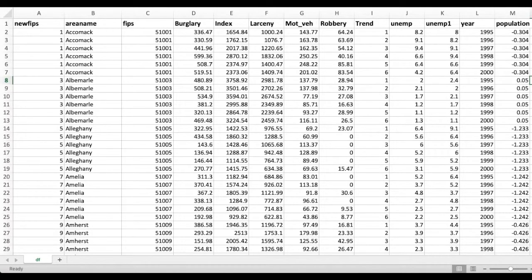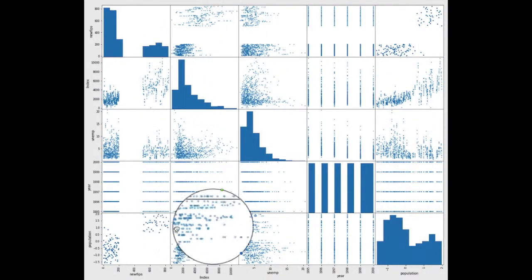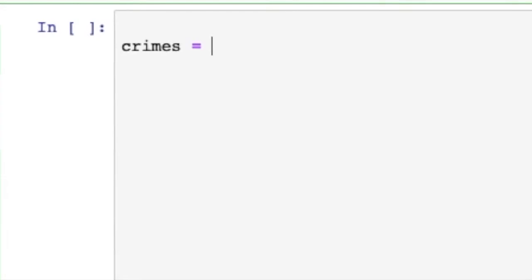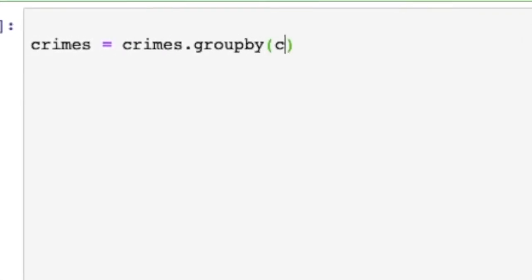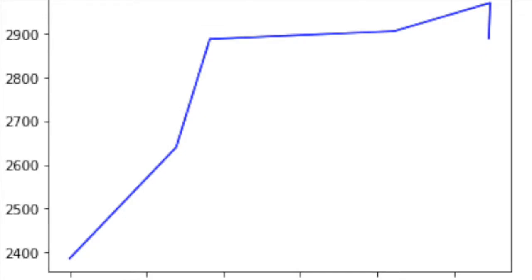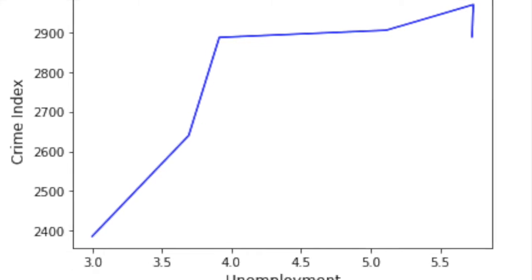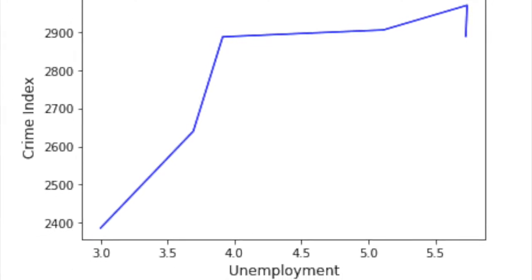Our data included various different factors from area codes and population sizes to crime rates for burglary, larceny, motorized vehicle theft, and robbery. Preliminary experiments showed very scattered values and no conclusive trends were found. The data was then grouped by year and the median values were calculated accordingly. This provided a much cleaner trend that could be followed. The graph showed that as the median value of unemployment increased, the median value of the crime index also increased.